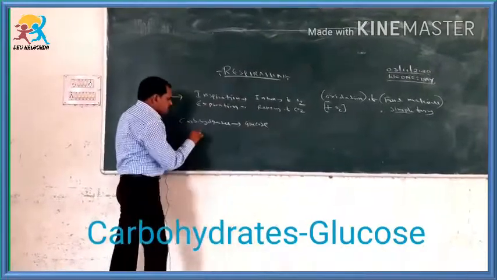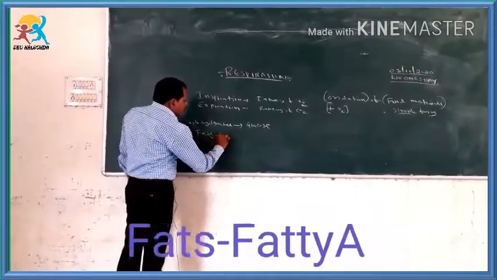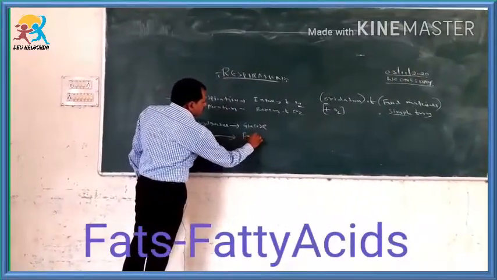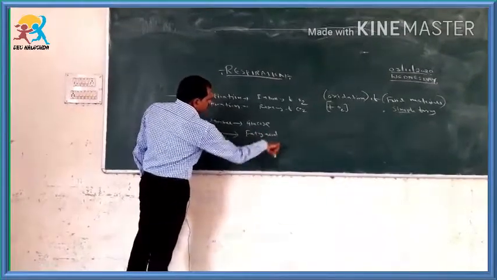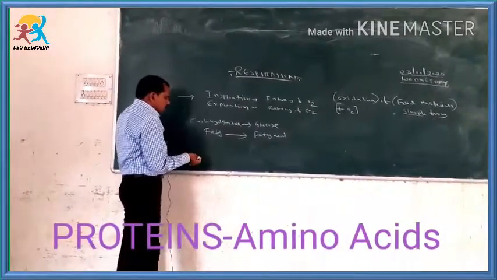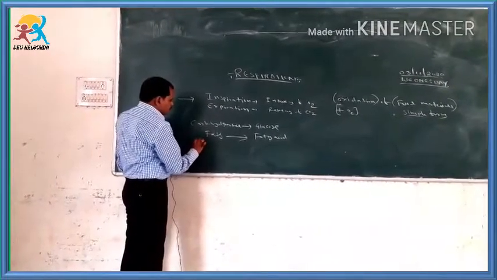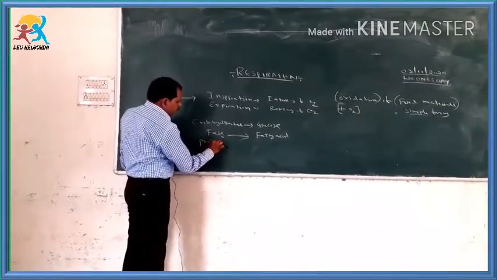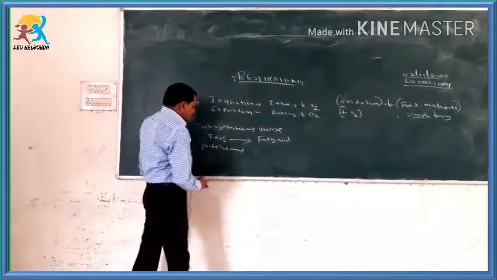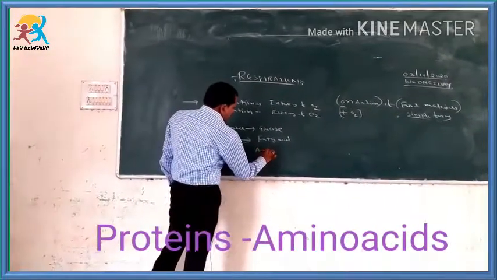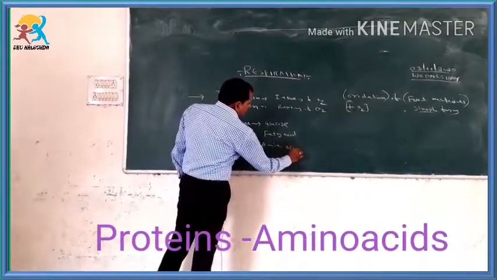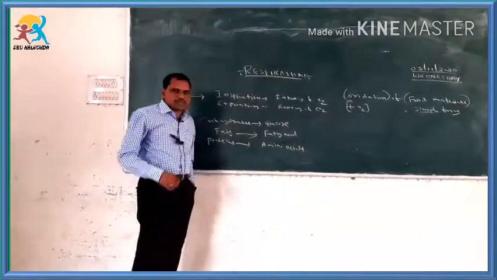If you take fats, the simplest form is fatty acid. And the simplest form of proteins is amino acids.